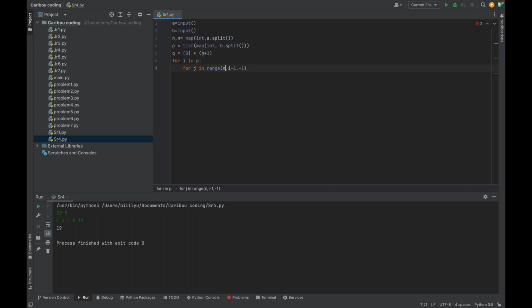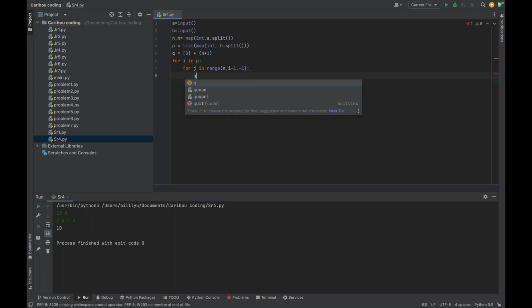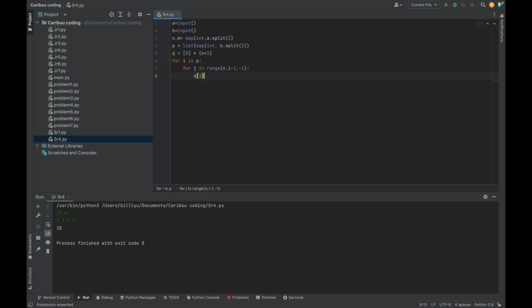So J will first be N, and then it will become N minus 1, and then it will become N minus 2. So this loop goes down instead of going up like the ones we usually deal with. And so I'll make a new line here, and Q J equals max and brackets. So whichever one is bigger inside will become the new QJ.